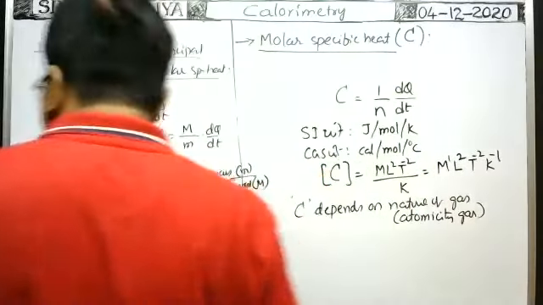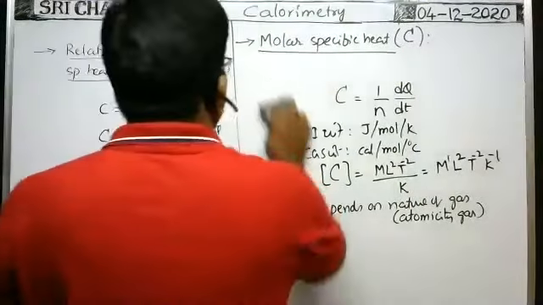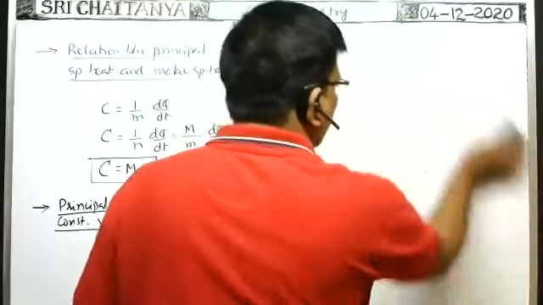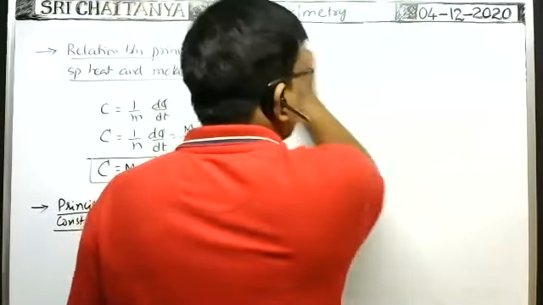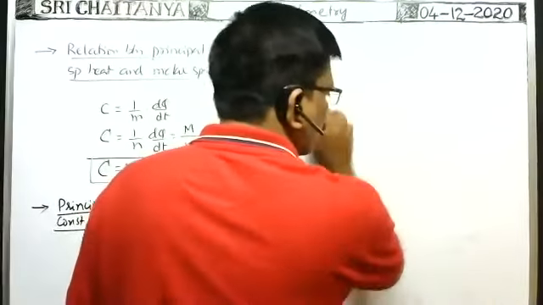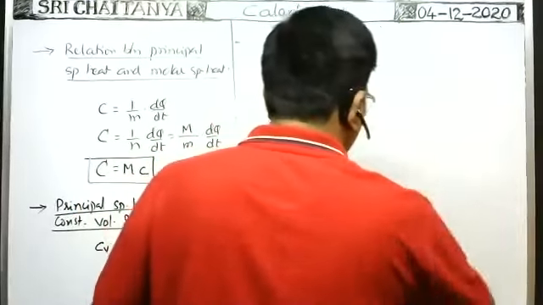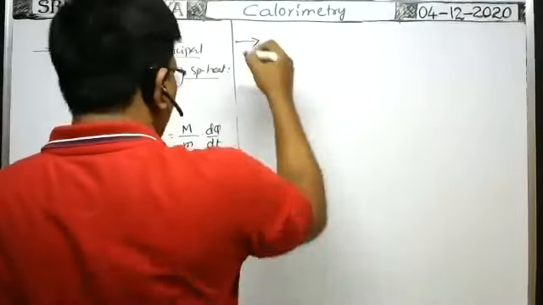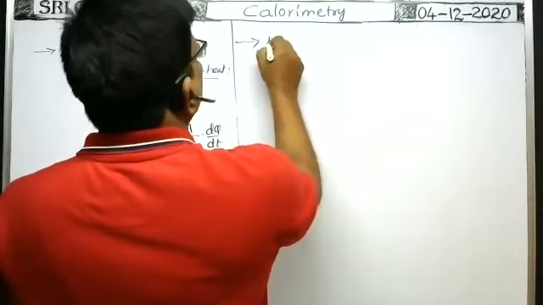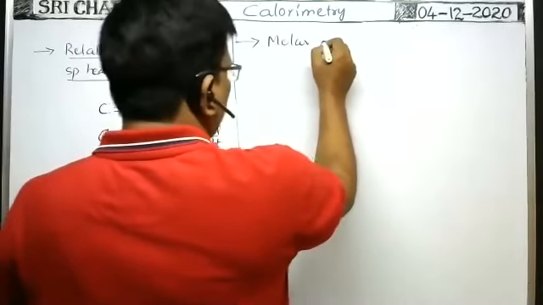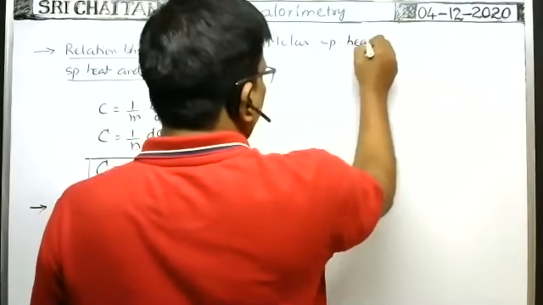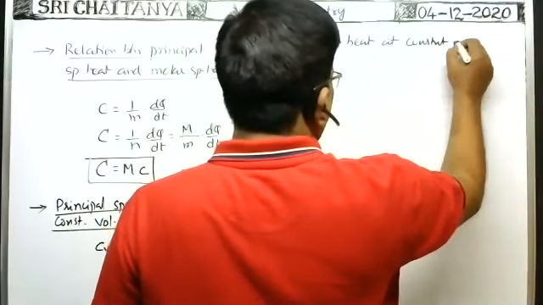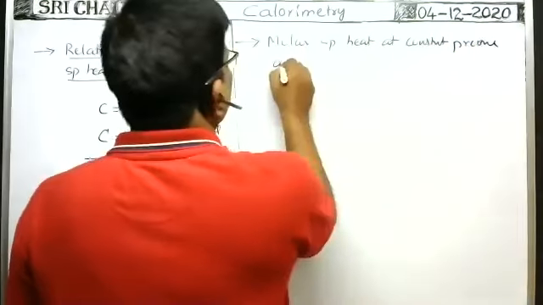Same formulas, but here we consider the number of moles. Molar specific heat at constant pressure and constant volume.